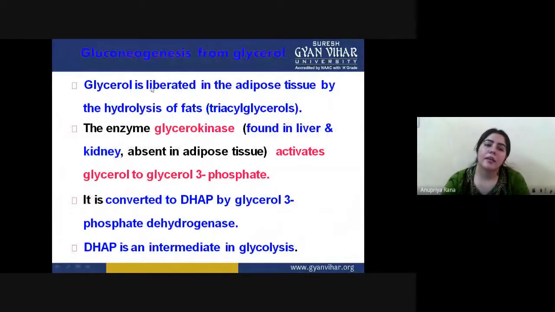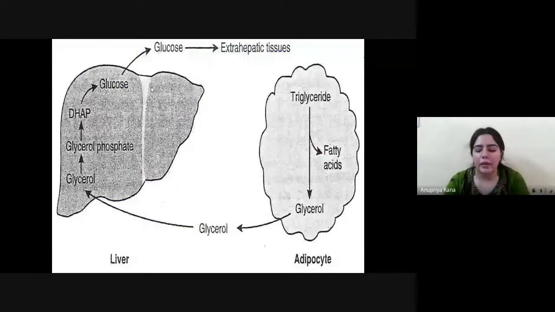Now the next thing, gluconeogenesis from glycerol. Glycerol is also liberated when hydrolysis of the triglyceride happens. That is also an intermediate of the Krebs cycle. After many dehydrogenation reactions, we can also get glucose from these. We do not have to go through it in a very detailed version. We can just go through the diagram, because this is not something we have to study.